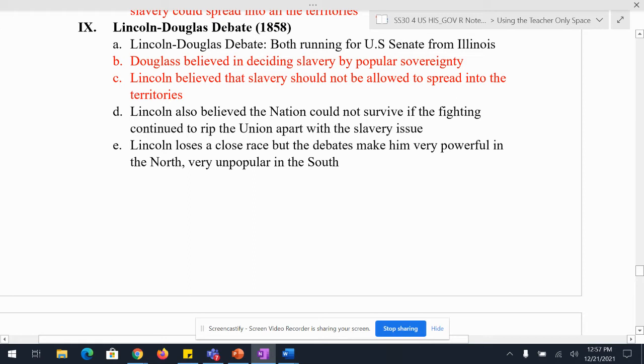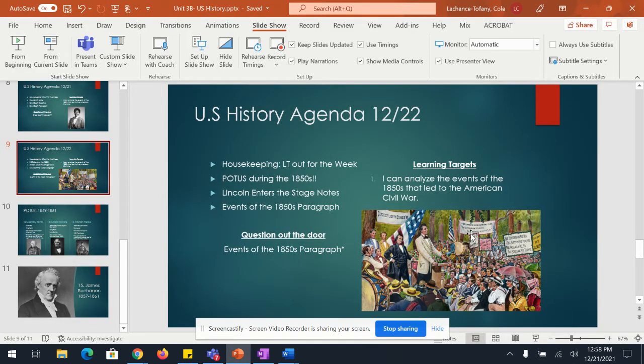So Lincoln believed that the nation could not survive if this fighting that we see in the 1850s, such as Bleeding Kansas, continued to rip the Union apart with the issue of slavery. And he becomes insanely popular in the North during these debates. I think I have a picture. Yeah, so if you look at this picture right here, this is how the debates were. Remember, there's no TV back then, so they both would travel across the state of Illinois and people would come watch them debate.